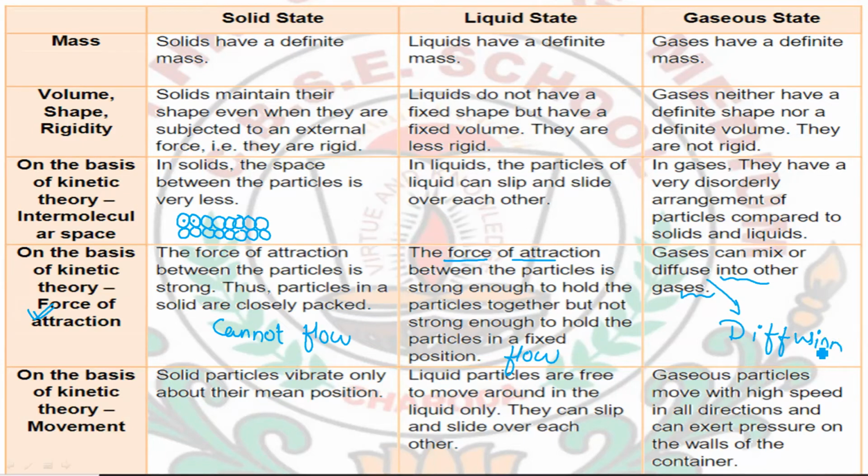So if I want to give you the definition of diffusion, first I want to define fluids. What are fluids?